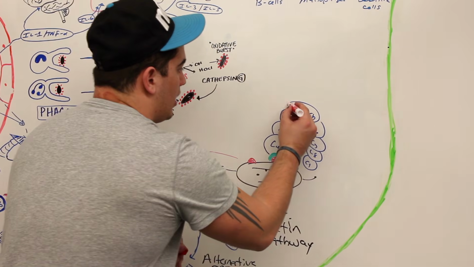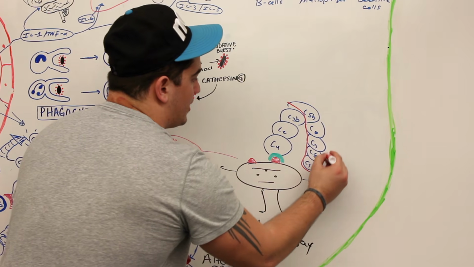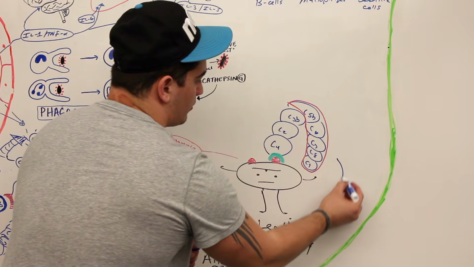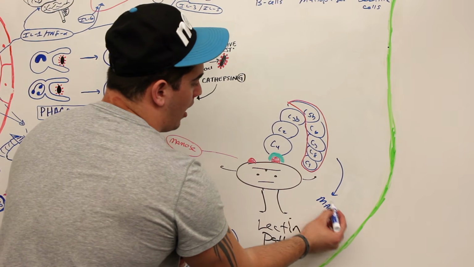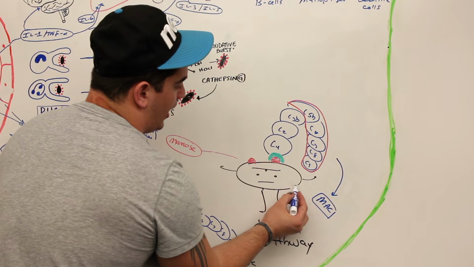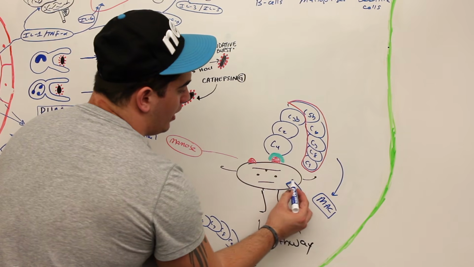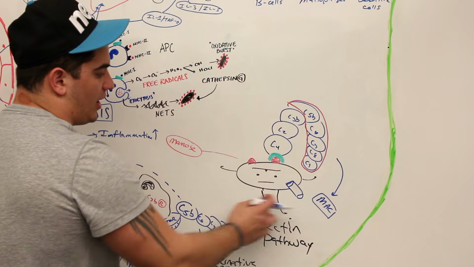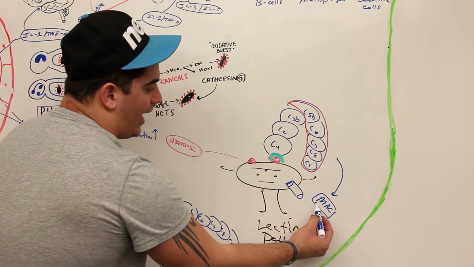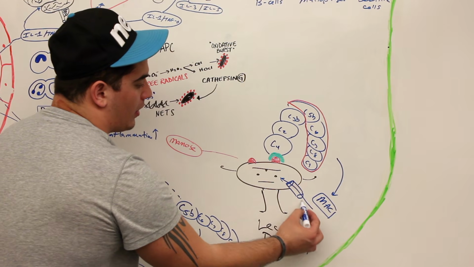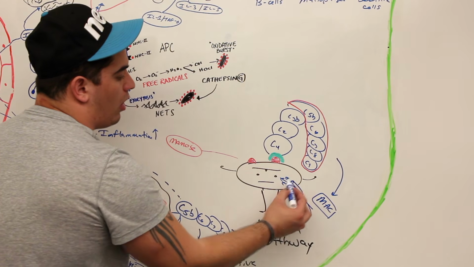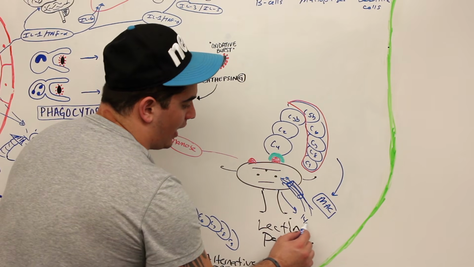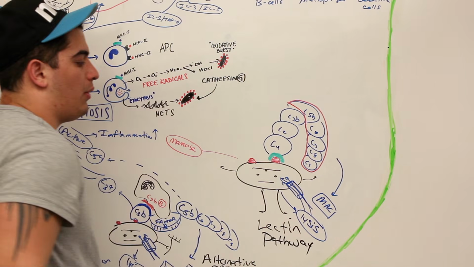C5b, C6, C7, C8, C9 will all break off, and they will form what's called the membrane attack complex, which is a pentameric protein, which gets pushed into this bacterial cell, into its cell wall or cell membrane, right? And then when that happens, a lot of water molecules and extracellular fluid start flowing in, and again, initiate lysis.